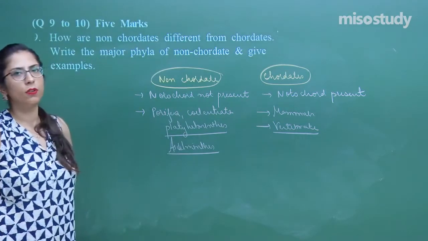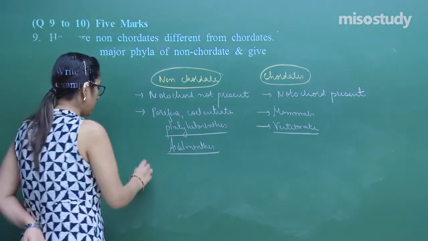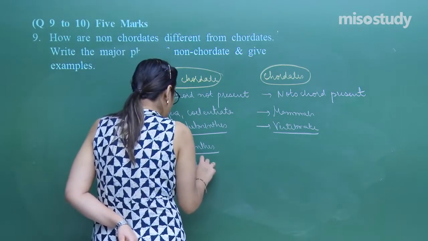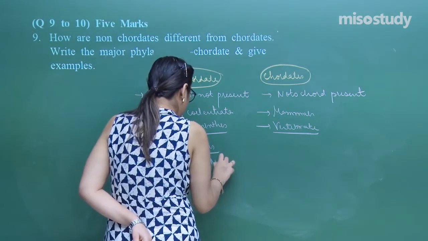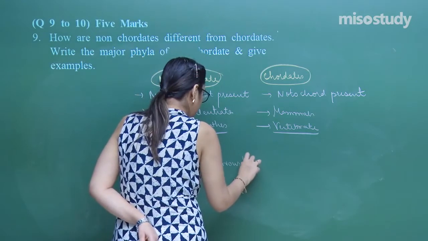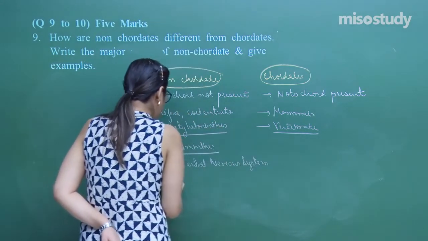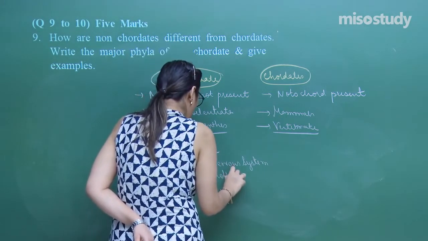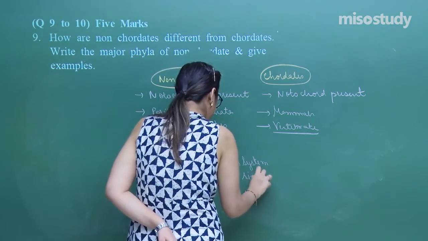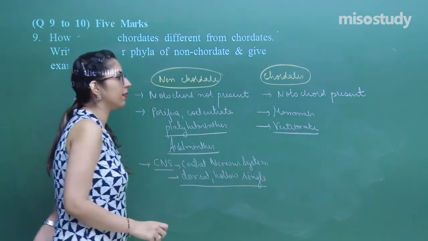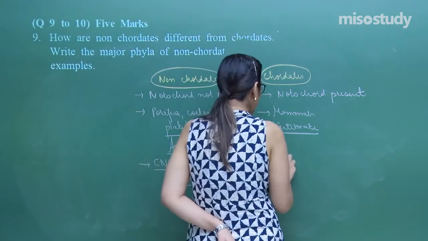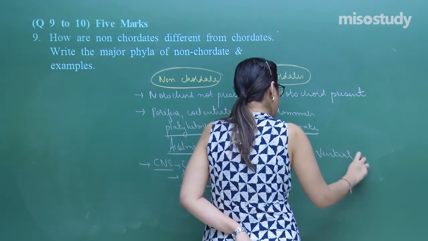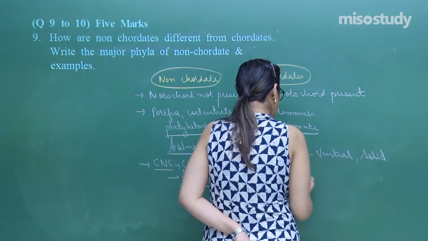In case of the non-chordates, the central nervous system, that is CNS, central nervous system, is dorsal, hollow and single. Whereas in case of the chordate, the central nervous system is ventral, solid and double.